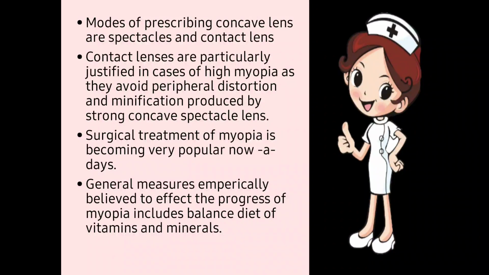Next one, surgical treatment of myopia is becoming very popular nowadays. Surgical treatment is also done, which is LASIK. Different types of LASIK are done to treat myopia from a cosmetic point of view. Next one, general measures empirically believed to affect the progress of myopia include a balanced diet of vitamins and minerals. A good balanced diet of vitamins and minerals is provided to the patient so as to reduce the myopia sometimes.